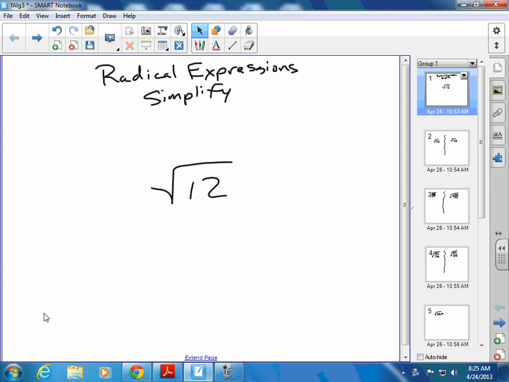Radical expressions. We're going to simplify radical expressions. What is a radical? Besides something that's rad. Okay, what's a radical? You heard square root before? Okay, it's a square root. So what does square root mean for radical? What number times itself gives you what's underneath the radical, right?